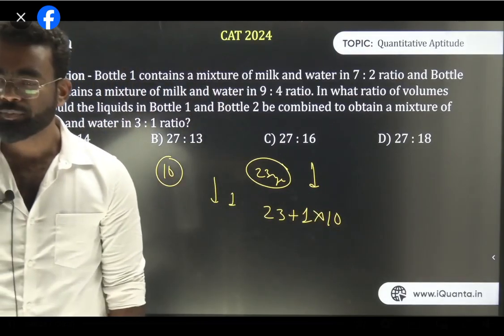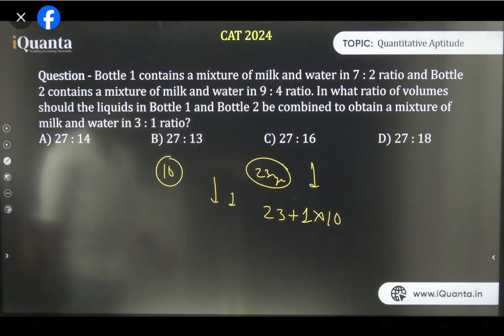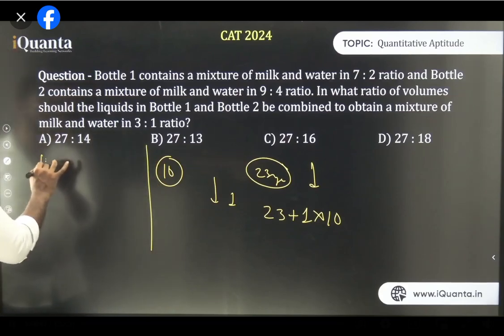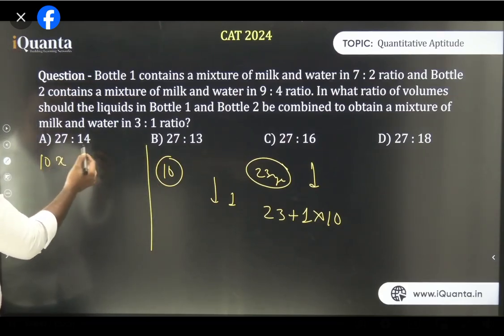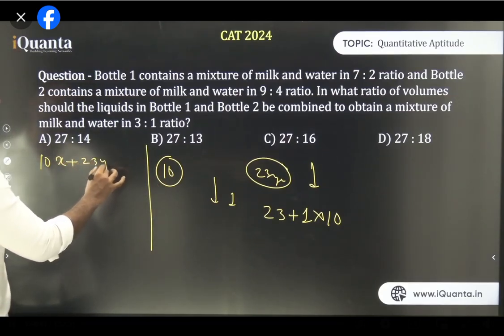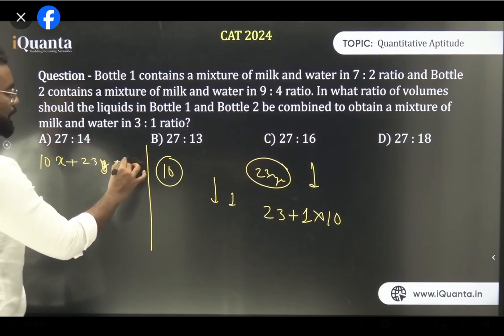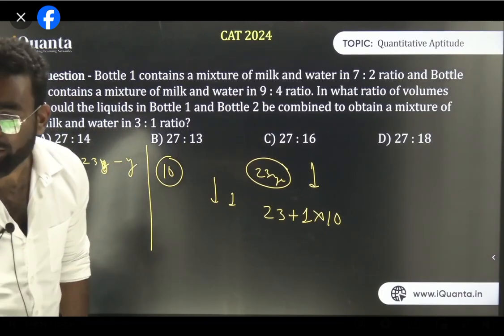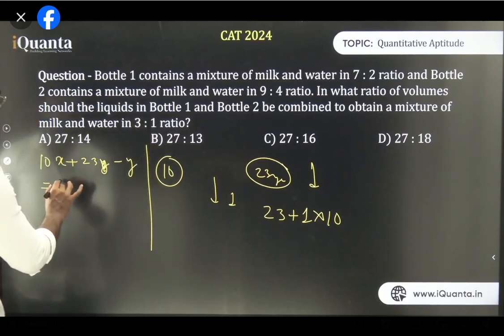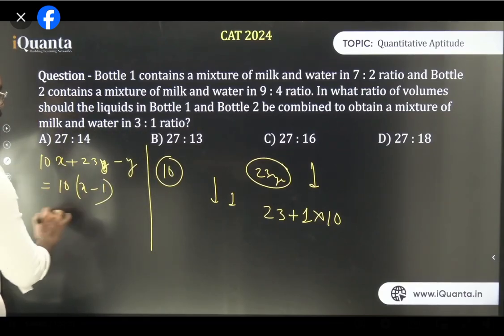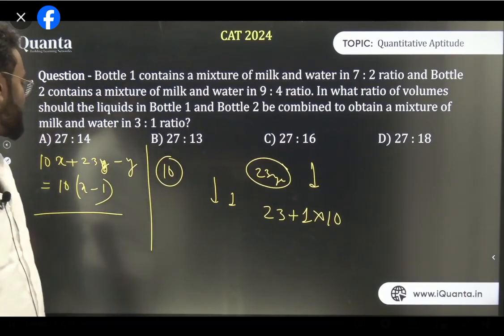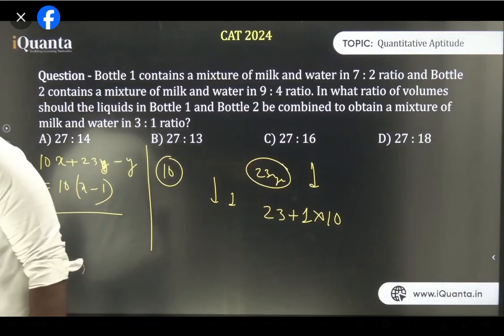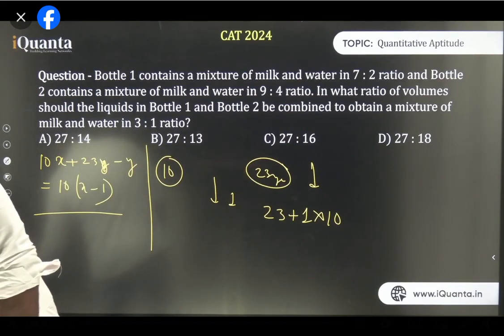Am I clear? Or you can think about it this way also. There were 10 people, and let's say the average was x, so 10x plus 23 minus y, where y is the other person who left, is equal to 10 times (x minus 1), since the average decreased by 1 year. If you solve this, you'll get your answer: y is nothing but 33. Am I clear? Is it fine, guys?